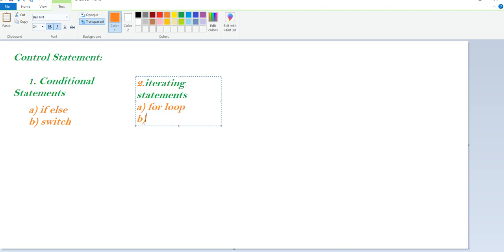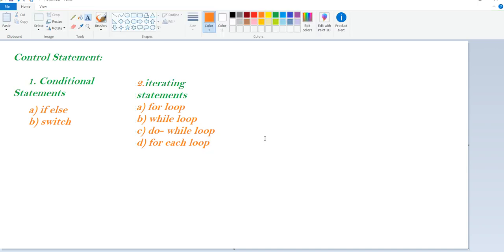The second is the while loop. The third is the do while loop. And last but not least, the for each loop. So these are all the subcategories of iterating.